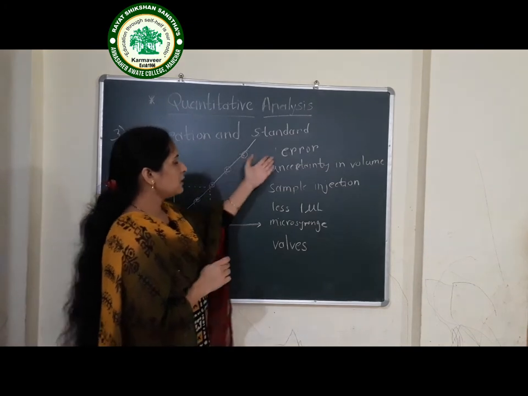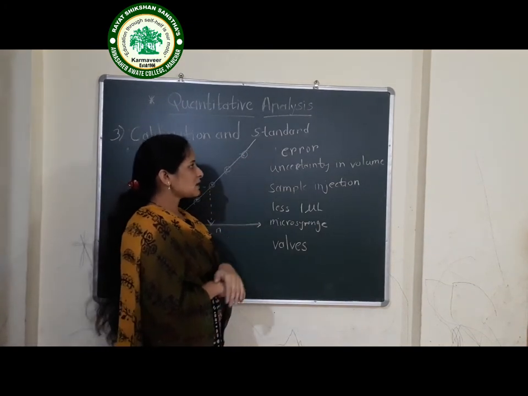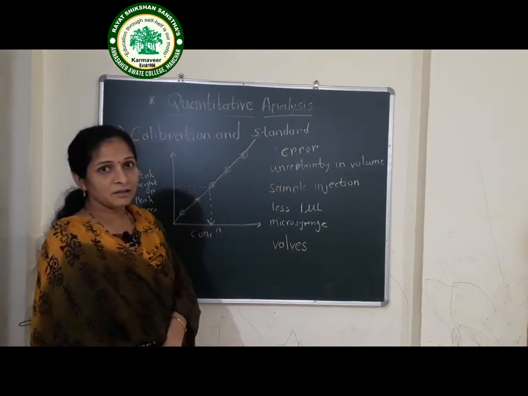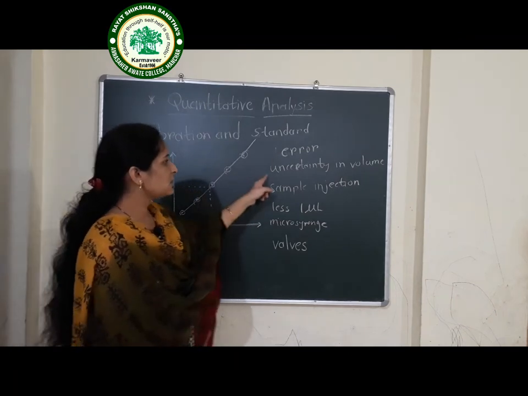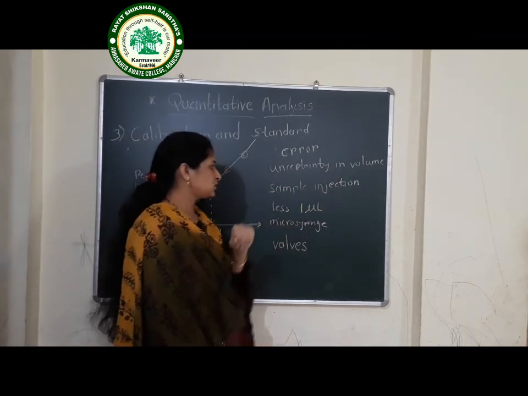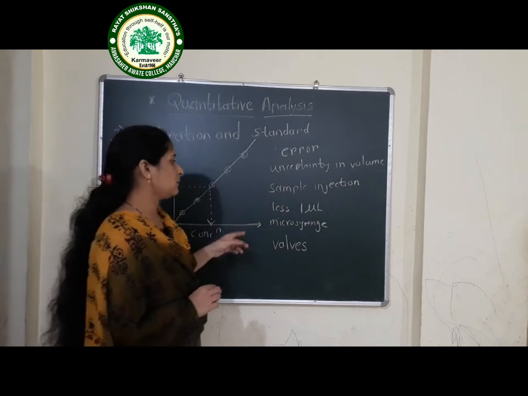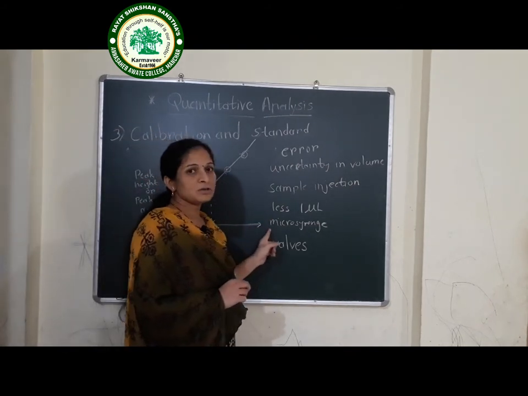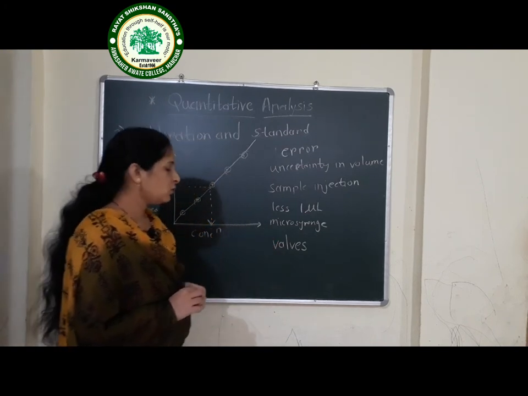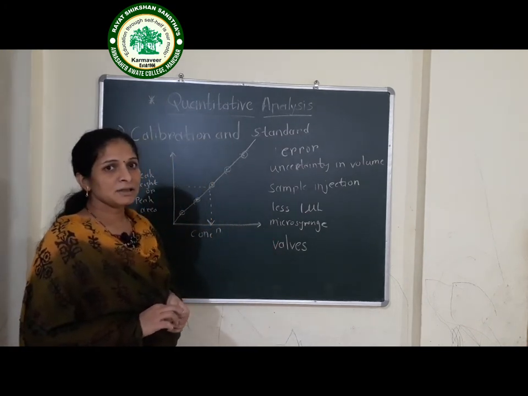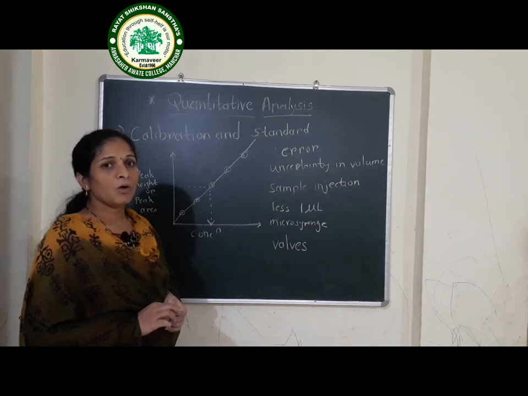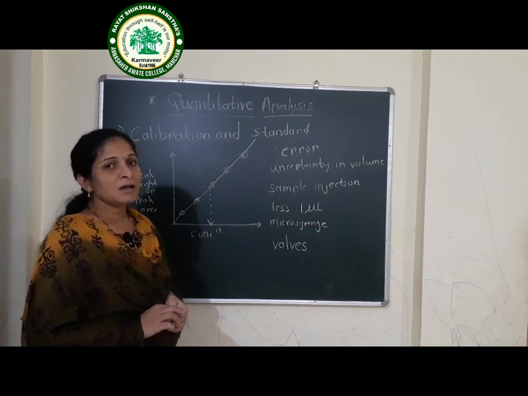Now there are errors. These errors are due to the uncertainty in the volume. This uncertainty is due to the sample injection, because we are taking the sample less than 1 microliter. But for this we are using a micro syringe. Now this happens in gas chromatography because we are evaporating the sample.